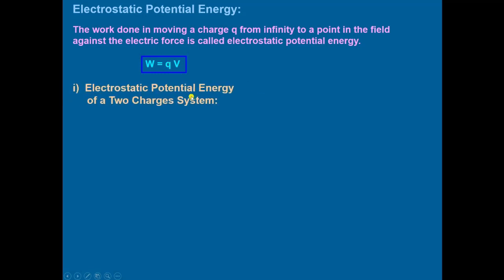Then we can define the electrostatic potential energy. Work done in moving a charge q from infinity to a point in the electric field against the electric force is called electrostatic potential energy. Work is equal to qV, which is equal to energy. W is equal to qV is equal to electrostatic potential energy.